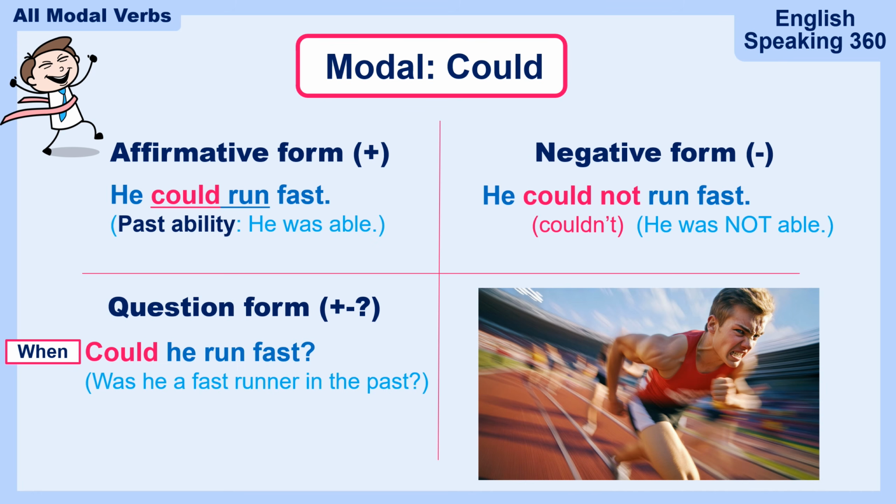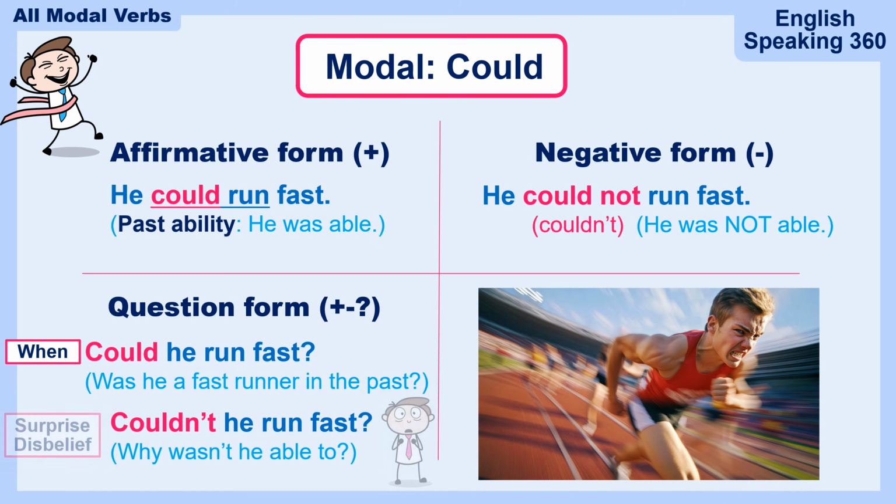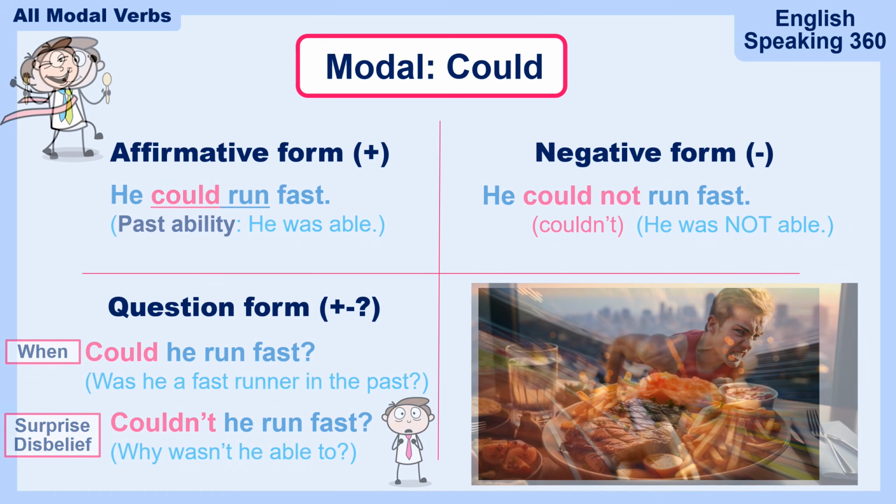Now let's try the negative question. Remember, for the negative question, you have to use the contraction here, the negative contraction. So he could not run fast. You ready? It becomes, couldn't he run fast? Couldn't he run fast means, why wasn't he able to run fast? It's very strange. So once again, you're surprised and you can't believe it.